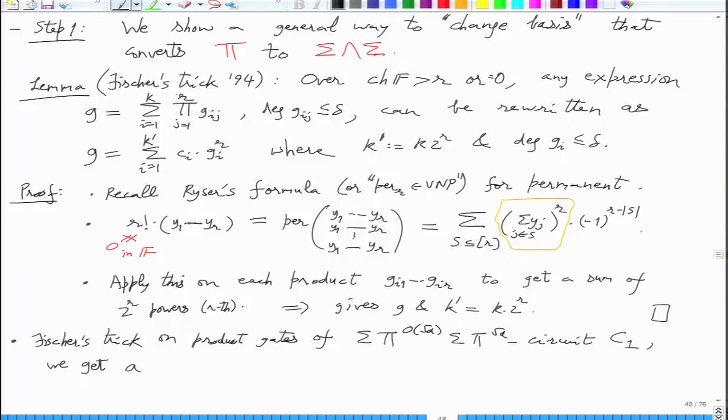So you have these two layers, right? On the bottom pi, you will apply this transformation.